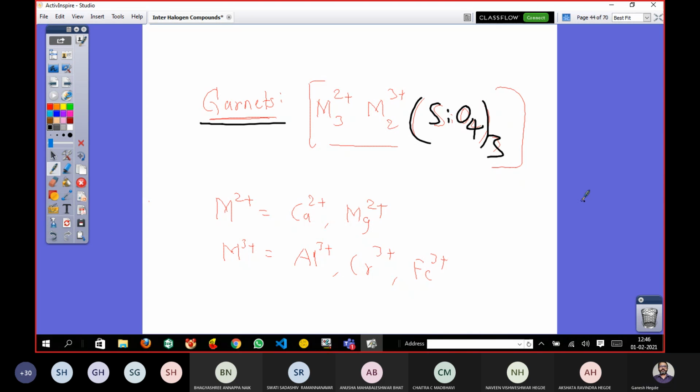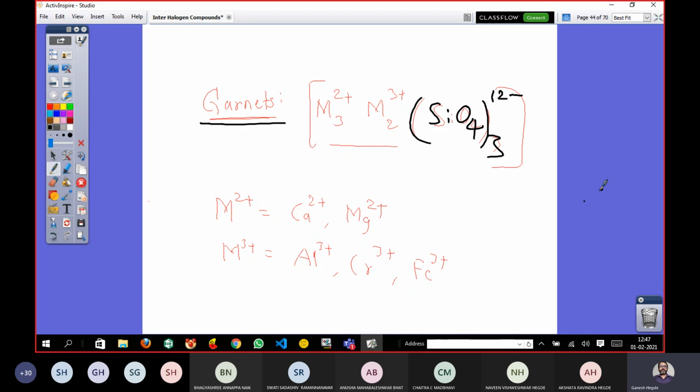Twice. Then what is the total charge? 12 minus. I need to balance that with the counter cations. Totally I need to have 12 plus, right? And that can be given by M, a general notation for representing a metal. Here M is a metal with a normal oxidation state of 2 plus, and here the metal has a normal oxidation state of 3 plus.